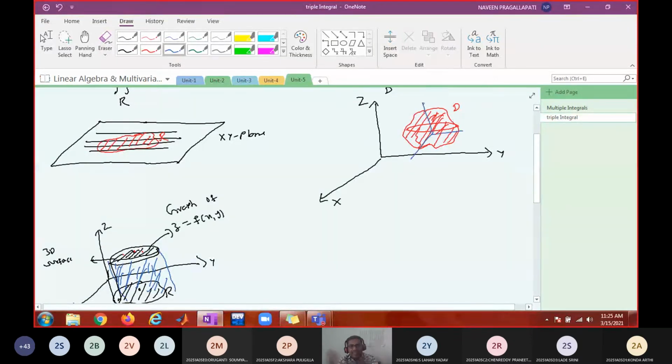When you are cutting this solid, what is the smallest portion you are going to get? When you are cutting a line into small pieces, you get small line segments. If you are cutting a plane into small pieces, you get small rectangular pieces. If you are cutting a solid into small pieces, what are you going to get?